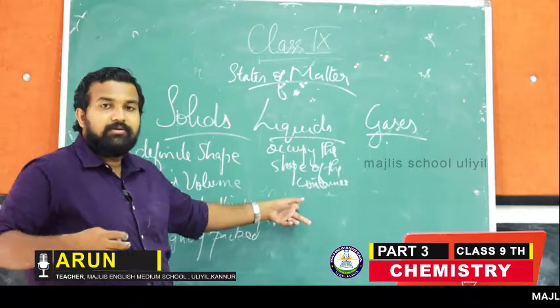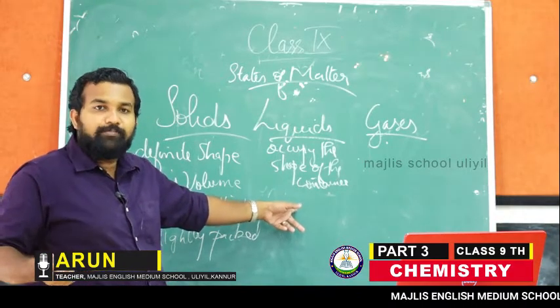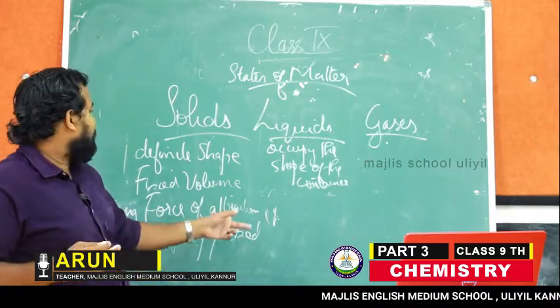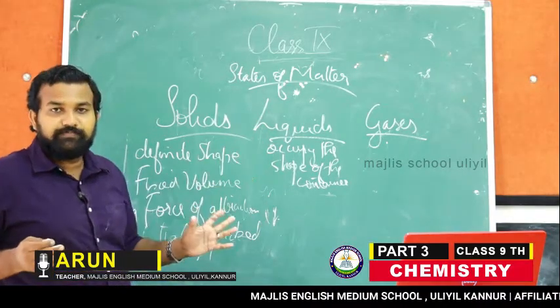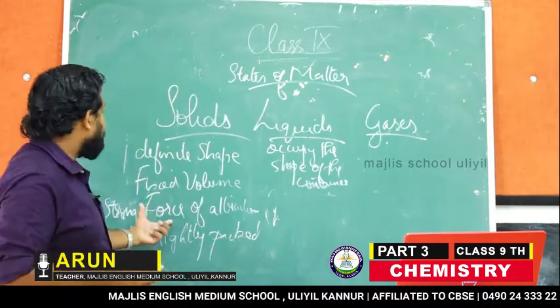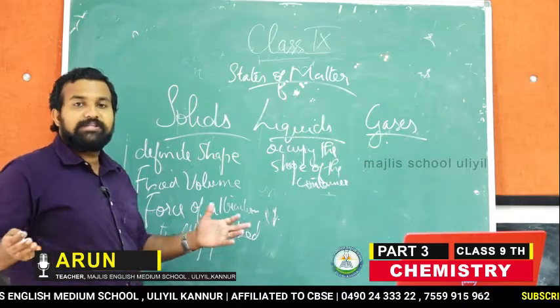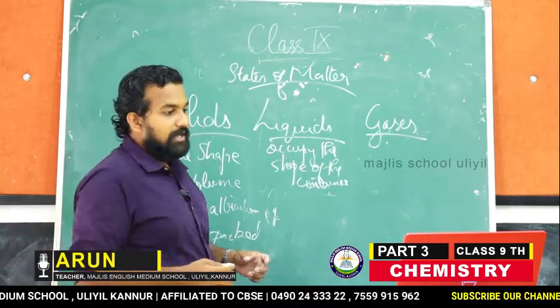Liquids have less force of attraction, they are loosely packed, and thus they have a loose structure. In gases the force of attraction is even less and they are very loosely packed. Okay, so that is it.